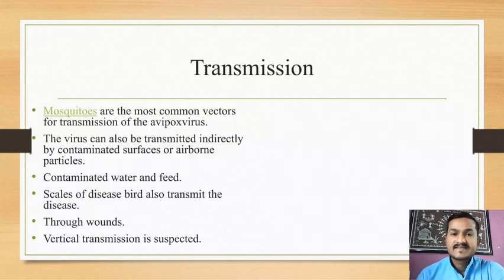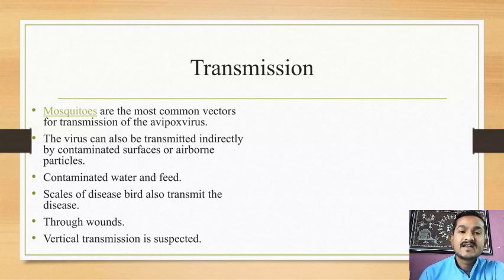Then next, transmission. How is this disease transmitted from one bird to another bird? So let's see the transmission of the viral disease fowl pox. First, the vector, that is the mosquito. Vector means the agents which carry the disease-causing pathogen. Mosquitoes are the most common vector for the transmission of the avipox virus.